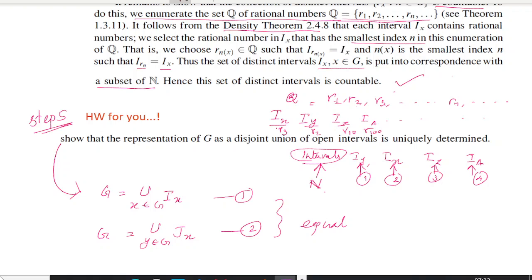So two sets it is. The union over x belonging to G of Ix and the union over y belonging to G of Jy. You know how to prove two sets are equal. So I'm leaving this for you to work.